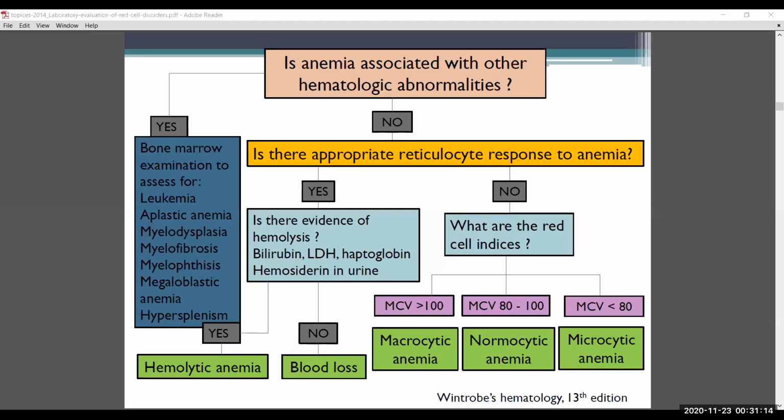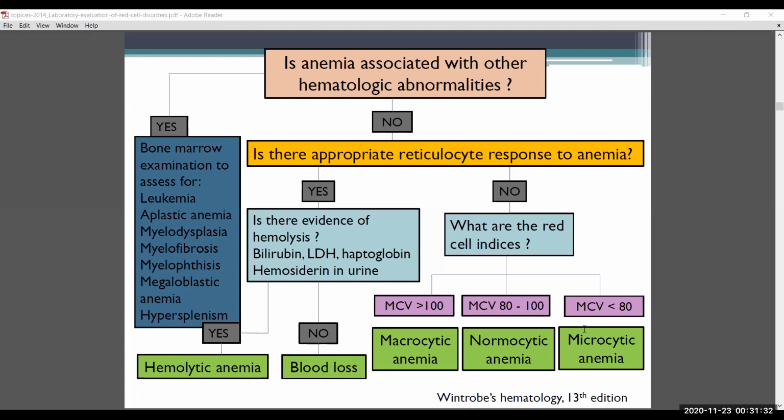Let me share this. So, to explain the approach, when you see a case of anemia, the next thing that you have to look into is the reticulocyte count. The main purpose of seeing a reticulocyte count is to know whether the problem is in the bone marrow or outside the bone marrow. That is what you want to know.